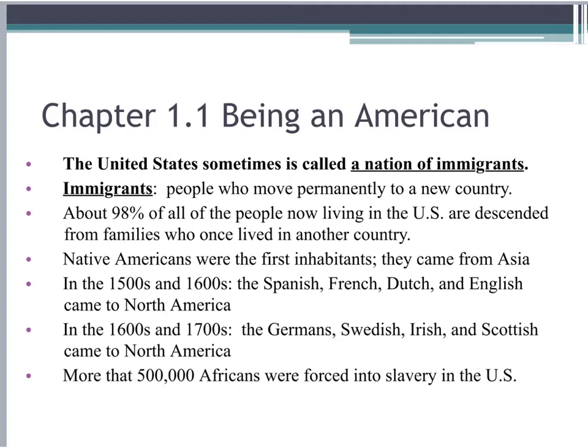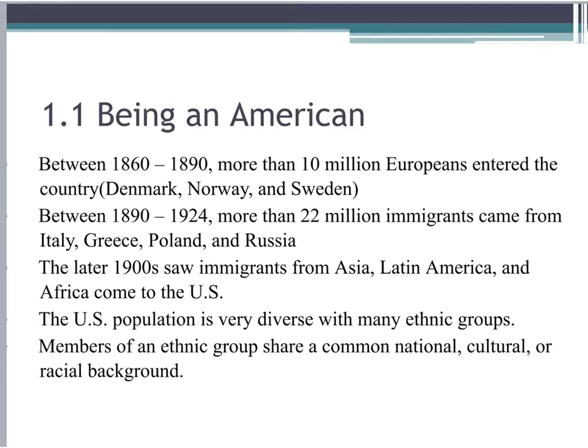In the 1600s and 1700s, the Germans, the Swedish, Irish, and Scottish immigrants came to North America. More than 500,000 Africans were forced into slavery in the United States as well. Between 1860 and 1890, more than 10 million Europeans entered the country. A lot of them came from Denmark, Norway, and Sweden.